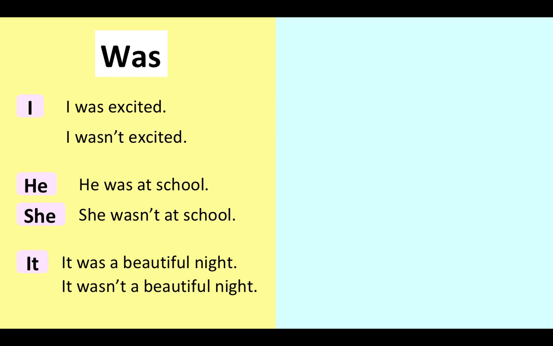When asking a question, we put the verb first, followed by the subject. For example, was she okay?